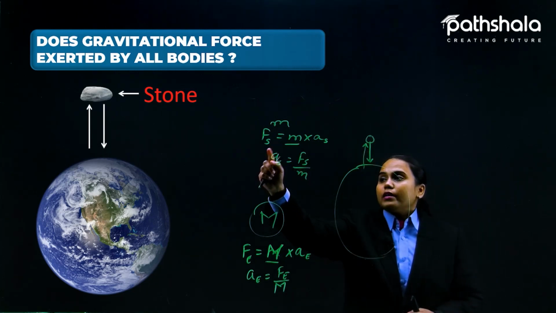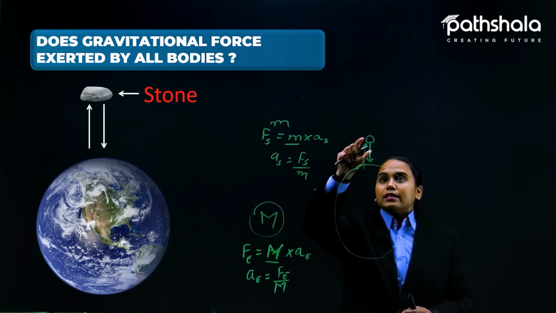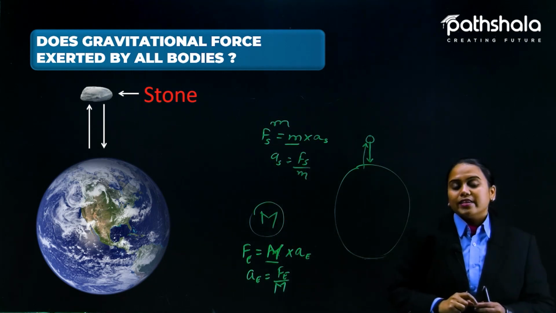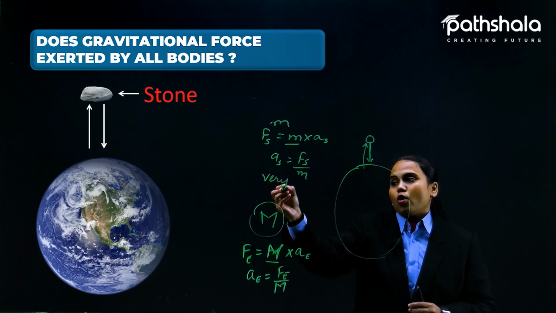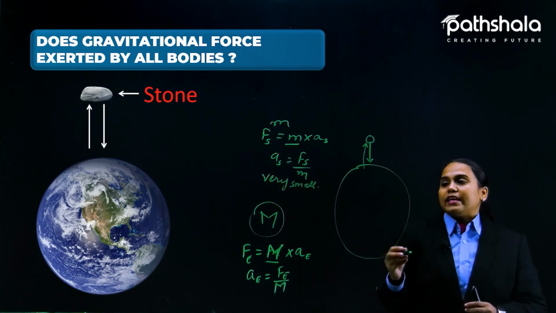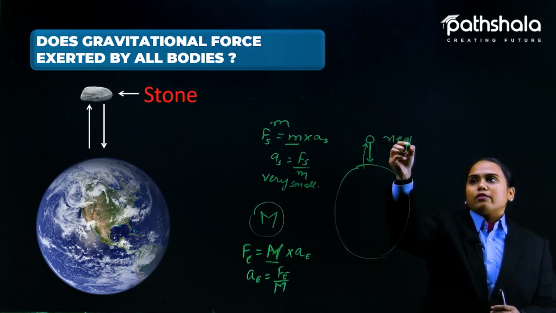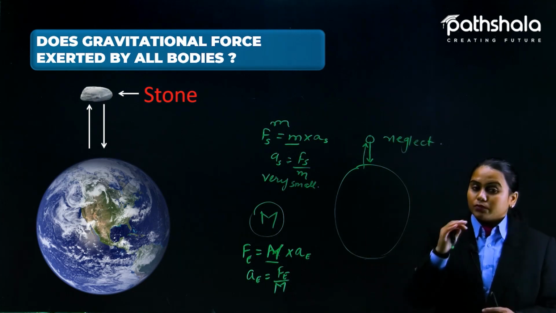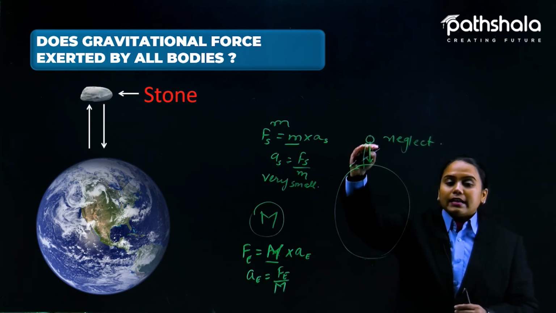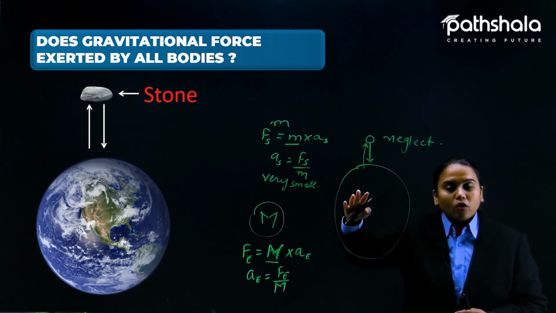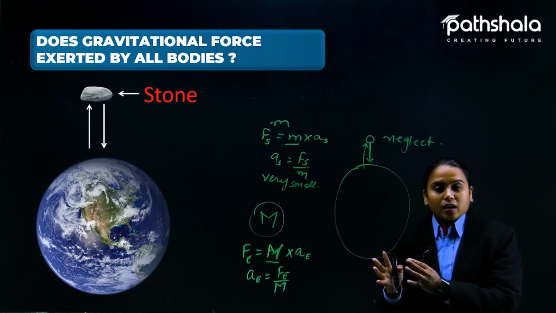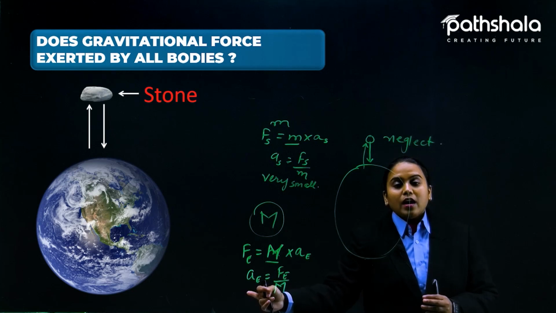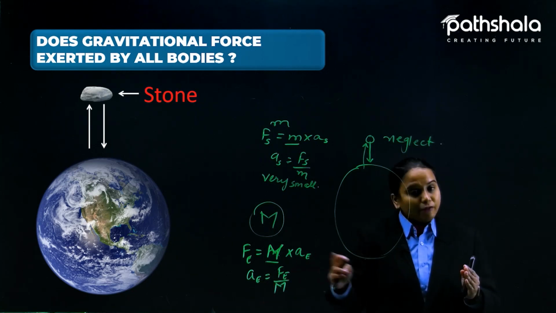But here F_S, the force applied by the stone, and the acceleration produced because of it is very small, so small that we can neglect that force. But the force applied by the Earth is so big that it suddenly attracts the stone towards itself and the stone falls on the Earth quickly, because the F applied by the Earth generates more acceleration, as F is more.